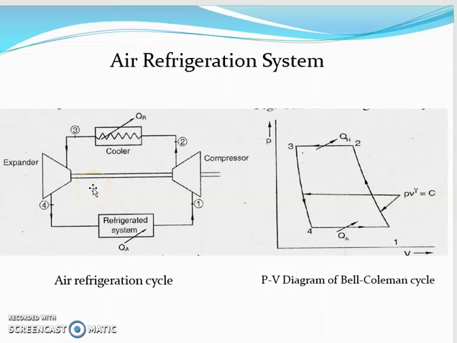And to improve the efficiency, both the expander and compressor are coupled on the same shaft. So whatever work is produced by the expander, we can supply it to the compressor to run the compression. So this is about the working of the air refrigeration system.